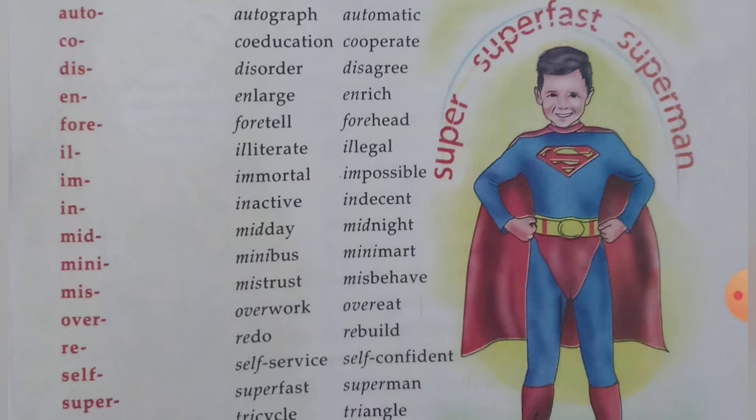When we use the prefix self in the beginning of the word service and confident, that makes the words self-service and self-confident. When we use the word super before the word fast and man, that makes the words superman and superfast.